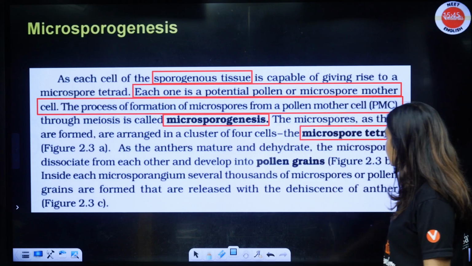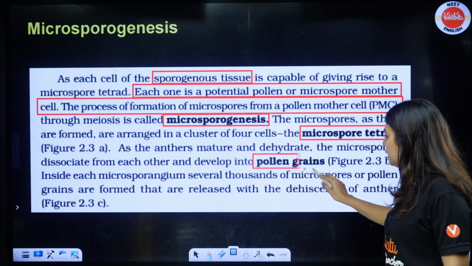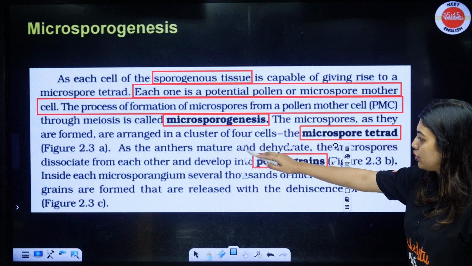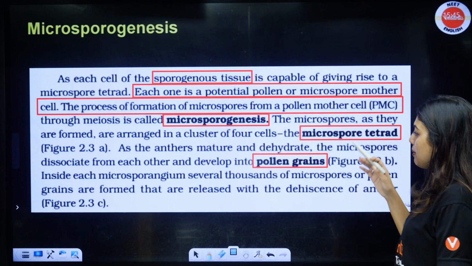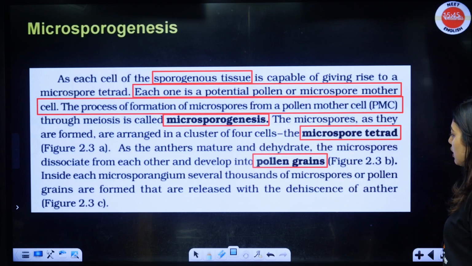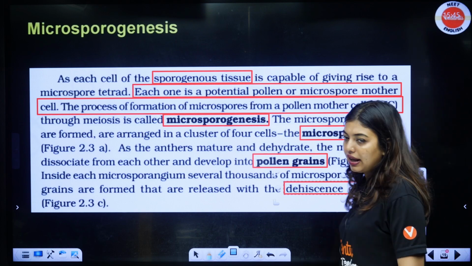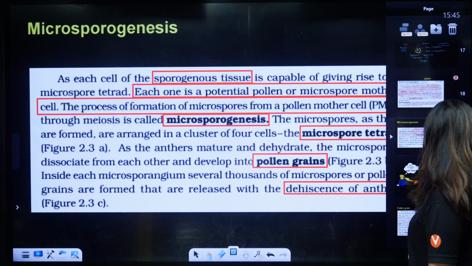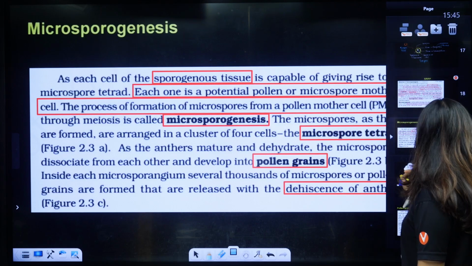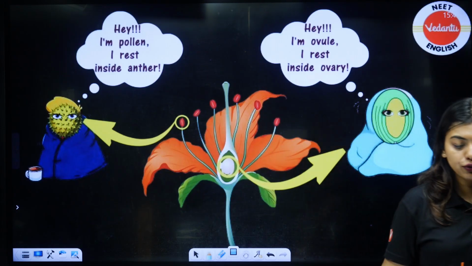As the anther matures and dehydrates, the microspores dissociate from each other and develop into pollen grains. Now inside, so I told you, no, they cluster because of callose, and their removal happened because of callase enzyme. Inside each microsporangium, several thousands of microspores or pollen grains are formed that are released with dehiscence of anther. Okay, released with dehiscence of anther. Done? This topic is clear. Next is megasporogenesis. We will come into that. I think we have to also go through a little bit of pollen grains and viability. Okay, viability. I hope that will be clear for all of you after that.